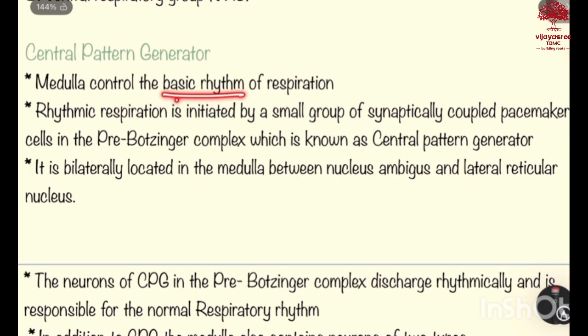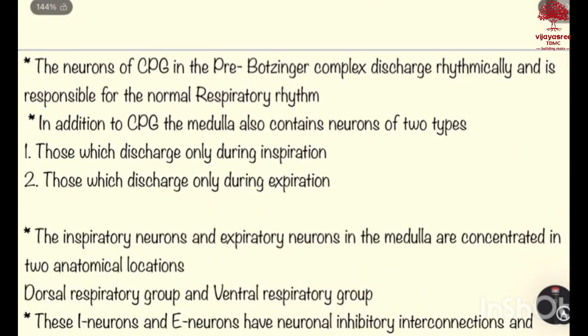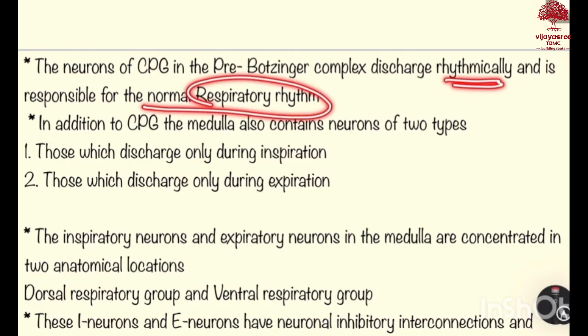Medulla controls the basic rhythm of respiration. Rhythmic respiration is initiated by a small group of synaptically coupled pacemaker cells called the pre-Bötzinger complex, which is known as the central pattern generator. It is bilaterally located in the medulla between the nucleus ambiguus and lateral reticular nucleus. The neurons of CPG in the pre-Bötzinger complex discharge rhythmically and are responsible for the normal respiratory rhythm.